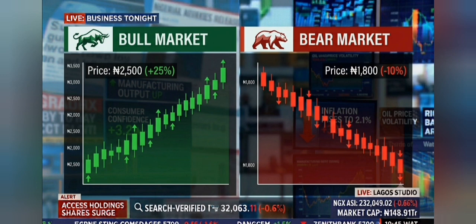Bear market. A bear market is when prices are falling. Fear dominates. Investors are selling. The ASI is declining. Bears attack by swiping their paws downward. That's your memory device. Knowing whether you're in a bull or bear market affects your entire strategy. We'll talk more about market cycles in the intermediate course. For now, just know the terms.